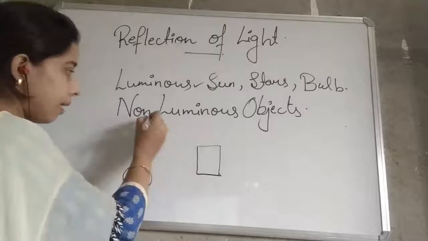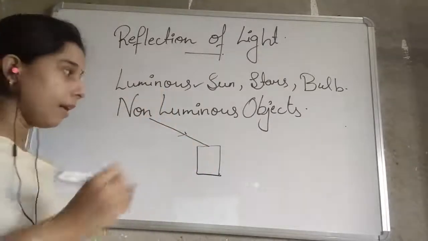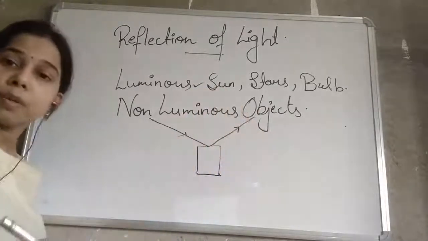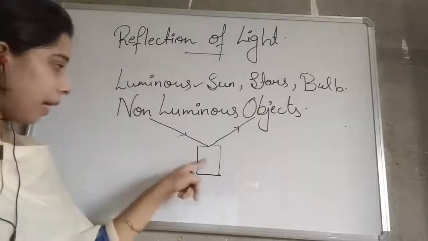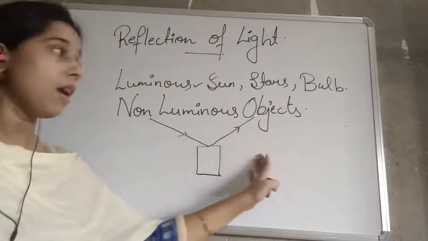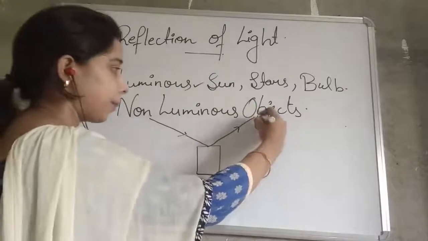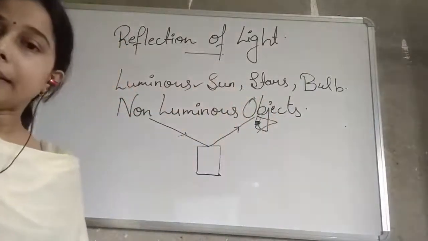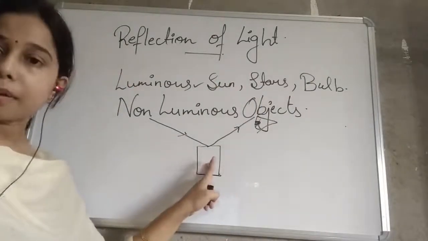As the sunlight comes and strikes its surface, it gets reflected, or sent back in the other direction. Here the light came and got reflected, and then it enters our eye. When it enters the human eye, we are able to see this box.